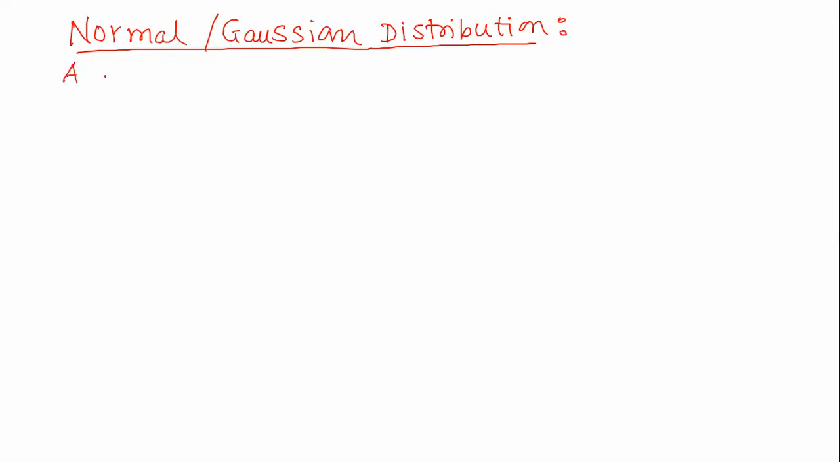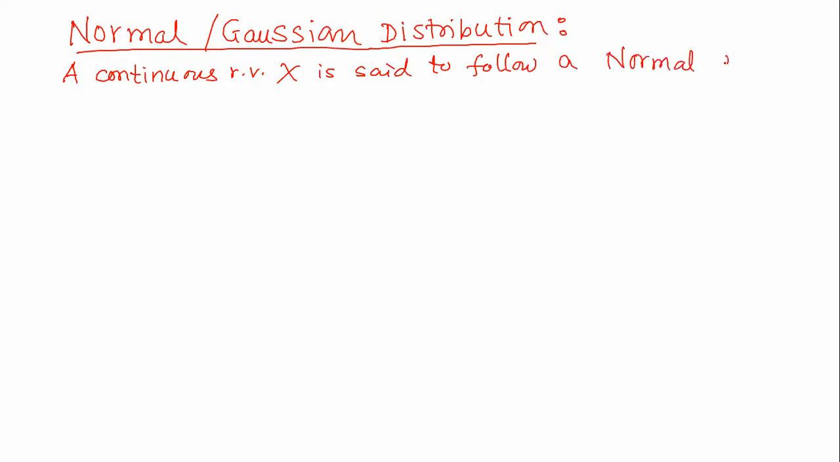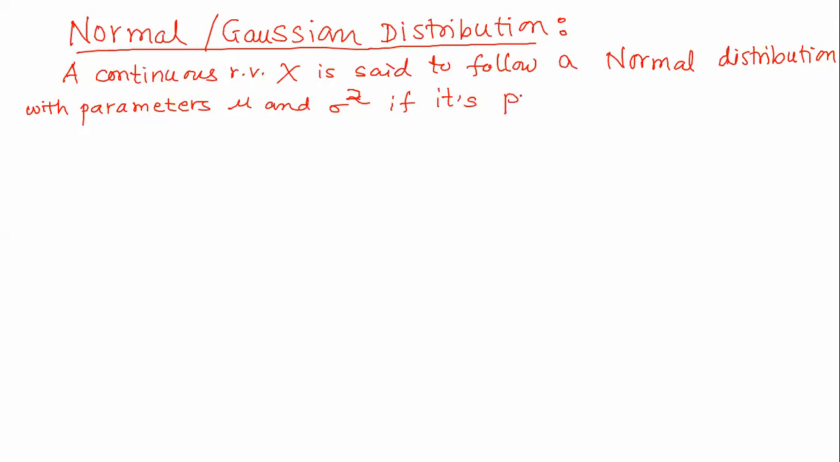A continuous random variable capital X is said to follow a normal distribution with parameters mu and sigma square if its probability density function is given by, so this is very important,